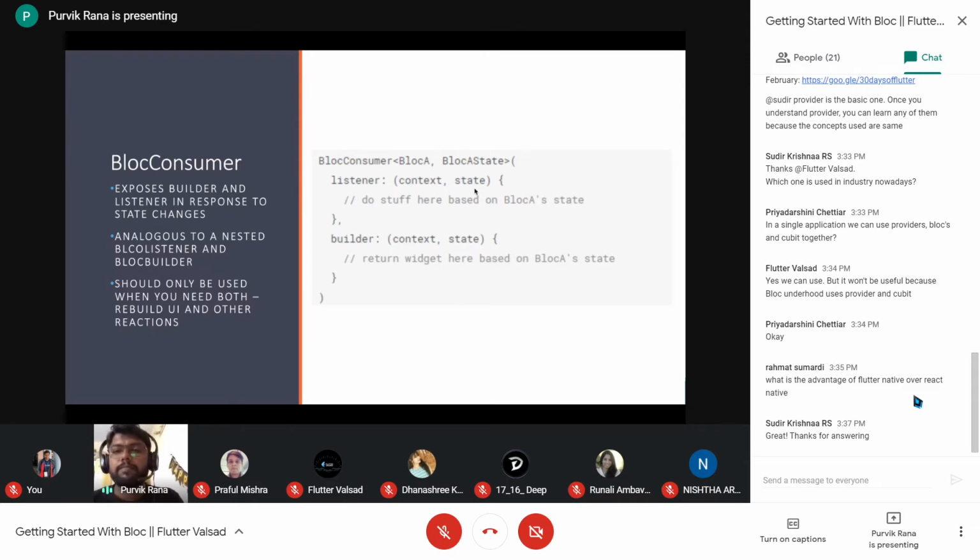At that time, if you want to trigger the listener and the builder for the same state, we can use the block consumer, which consists of both listener and builder. Instead of wrapping the block builder with the block listener, we can directly use the block consumer, in which we can use the listener and builder. This is also one extension that we can use instead of wrapping the block builder with the block listener.